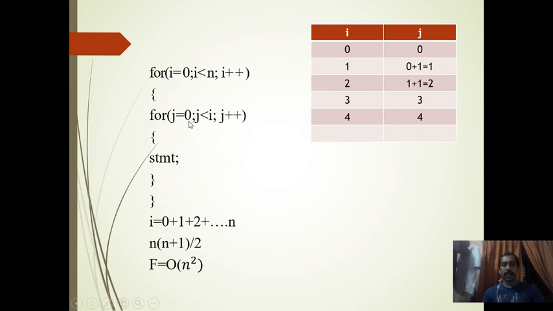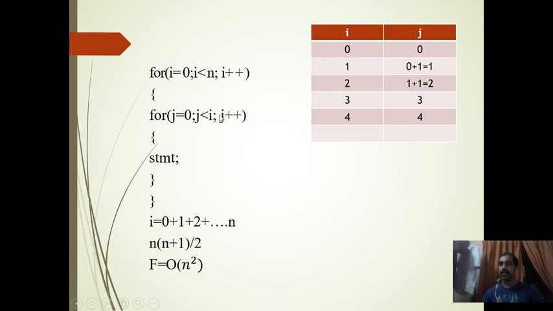What about this statement? Initially j equal to 0, j is less than i. If i is 0, then it will not execute. If i is 1, it will execute one time. If i is 2, it will execute 2 times. If i is 3, it will execute 3 times. If i is 4, it will execute 4 times. If i is n, it will execute n times. That means this inner loop will execute